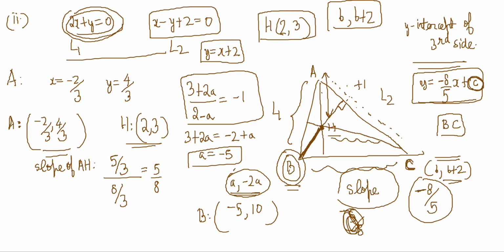Okay. Let's go over to the next one. Is there another part to this? Yeah, that's the third one. Third part. L1, L2 are given. S is given. S is the circumcenter. L1 is x plus y is equal to 1.